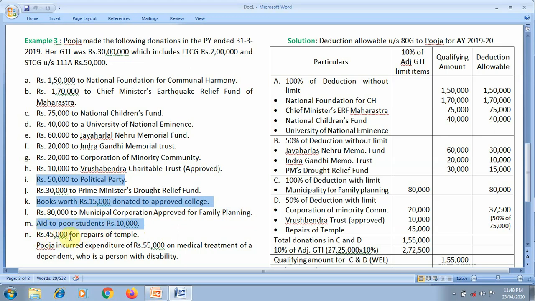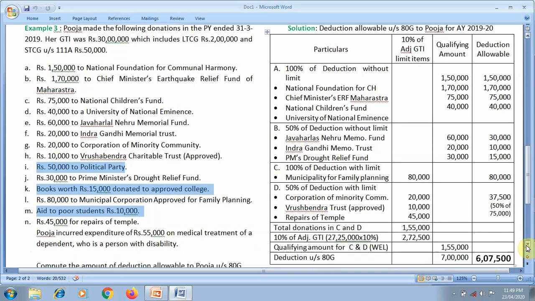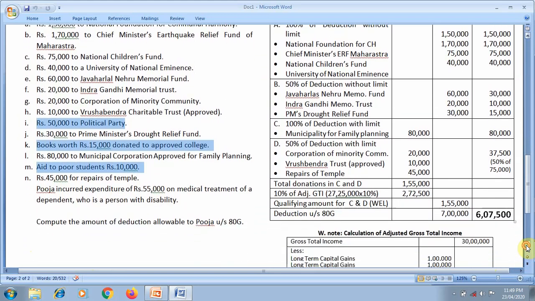Last one, rupees 45,000 for repairs of a temple. Here they have not mentioned whether it is notified or not. We can assume it as a notified temple. And one more piece of information is that Pooja incurred expenditure of rupees 55,000 on the medical treatment of a dependent who is a person with disability, so she can get a deduction under section 80D.